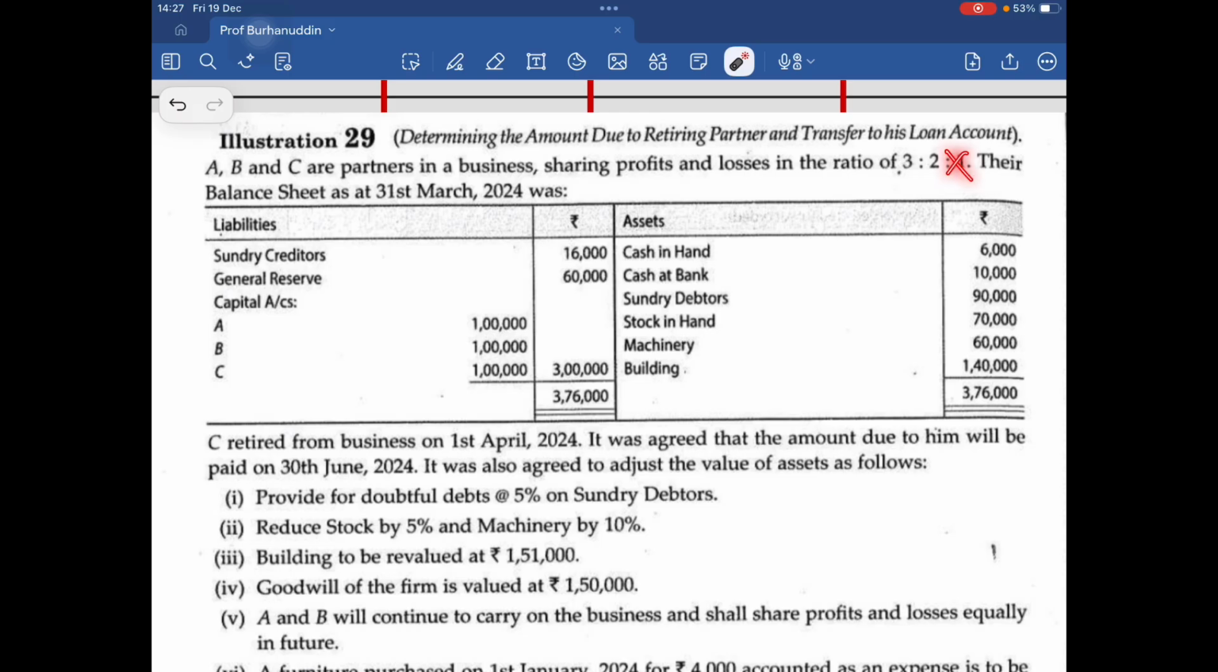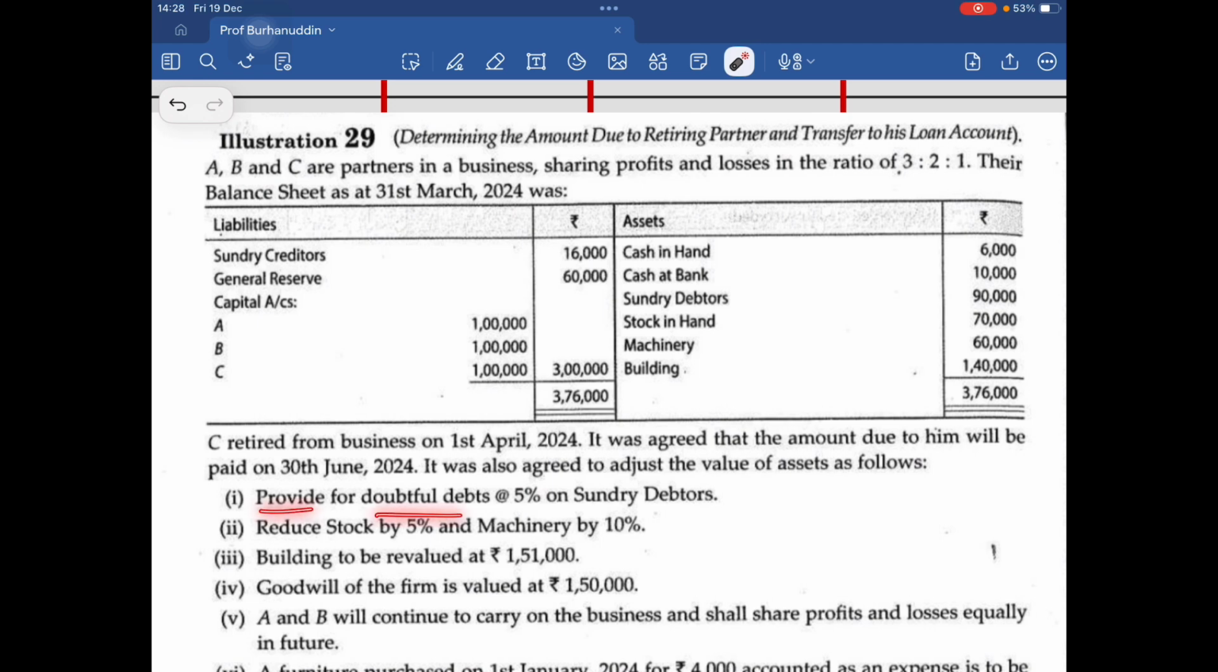So C is gone on 1st of April. On the very first day, it was agreed that the amount due to him will be paid on 30th of June. Whenever it will be paid, we don't care, but they are telling us, so okay, we listen. It was agreed to adjust the value of the assets as follows. So they are asking to revalue the assets.